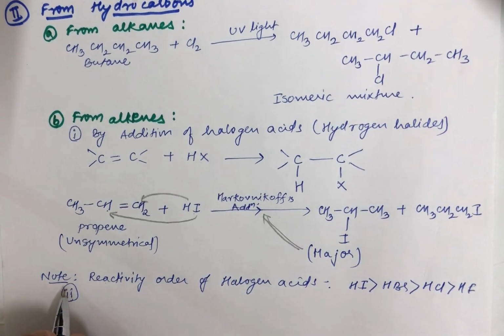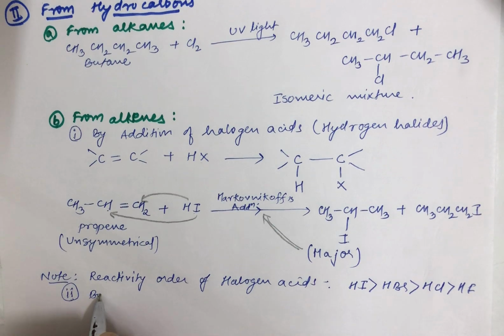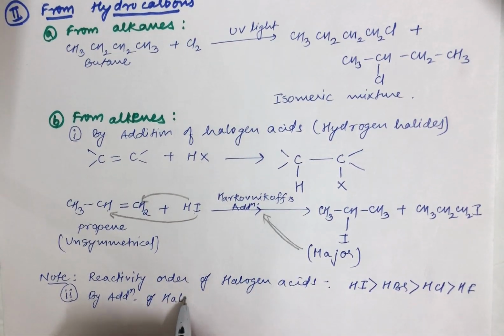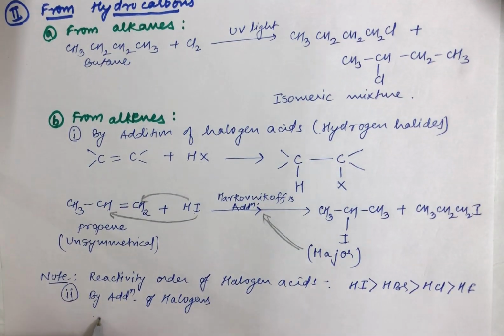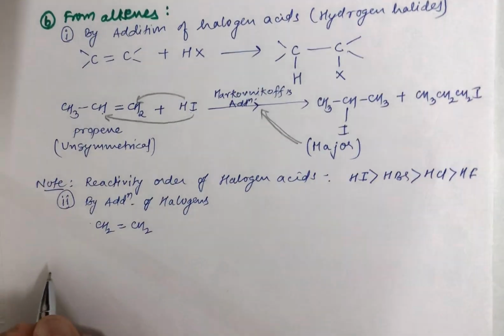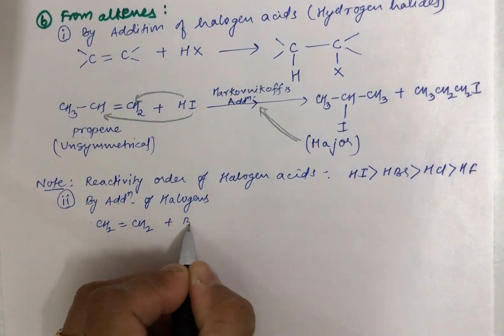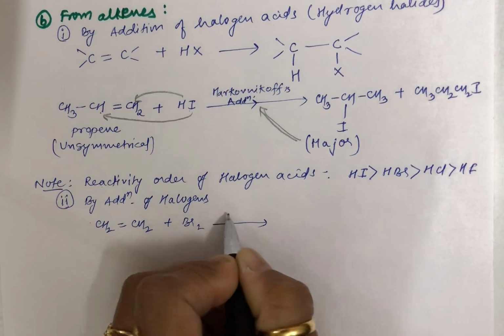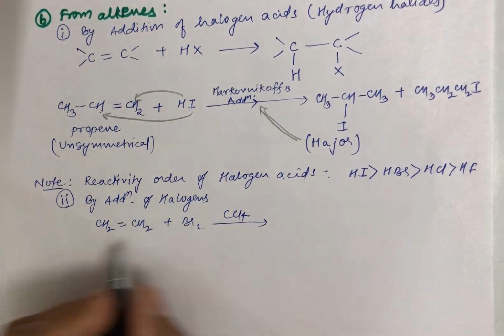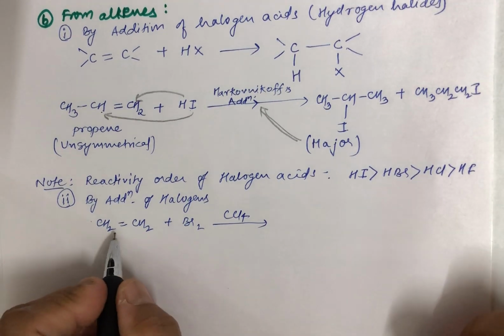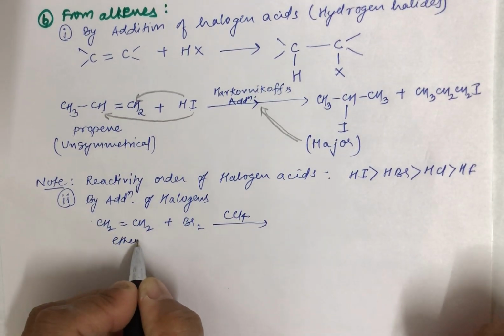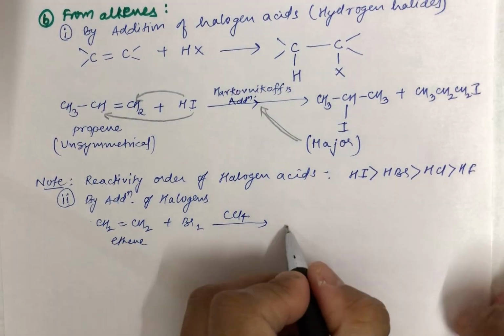Okay students, now let me take the second one. In this itself you can obtain by addition of halogens too. Now let me take an alkene like that of ethene like this and see that I am adding bromine in presence of carbon tetrachloride. Addition of bromine in presence of carbon tetrachloride with ethene is taking place. This is ethene. What will happen here?